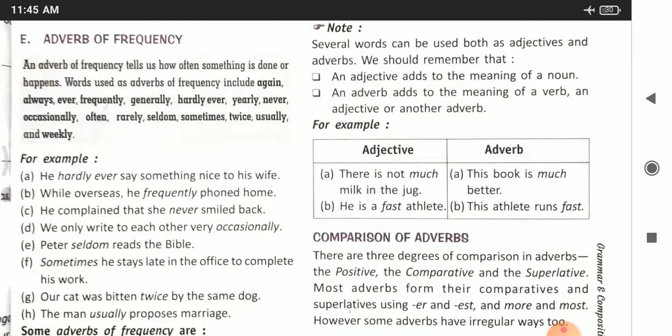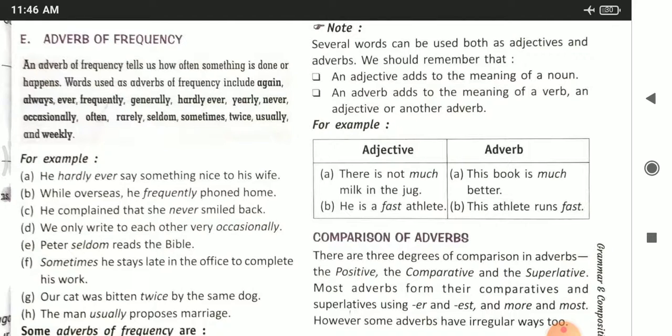Words used as adverbs of frequency include again, always, ever, frequently, generally, hardly ever, yearly, never, occasionally, often, rarely, seldom, sometimes, twice, usually and weekly. For example, he hardly ever says something nice to his wife. So here the word hardly is an adverb of frequency.